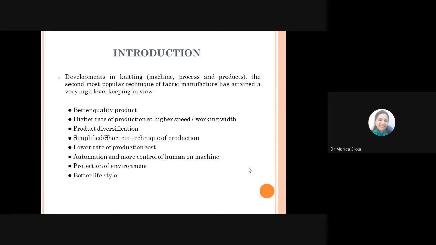So the reason for growth of this knitting sector is actually that the machine productivity has been improved so much. Then you can get a better quality product, you can produce 3D structures, you can go for product diversification on this, and of course it is done at a low production cost because the wastage is minimum.